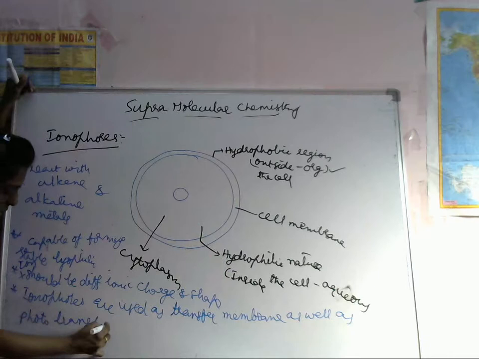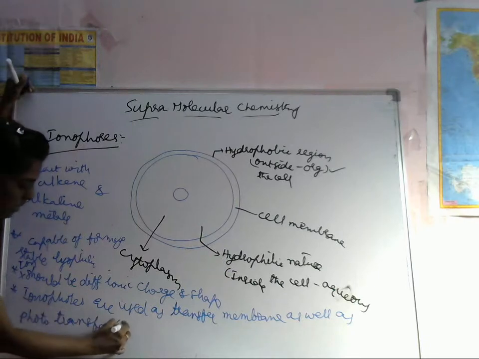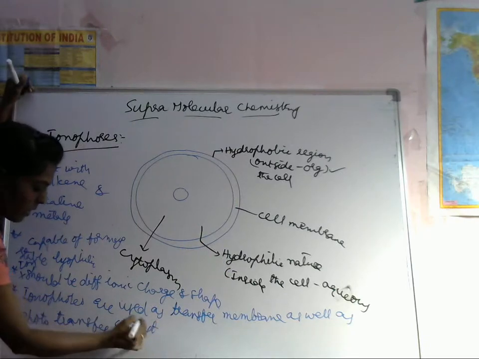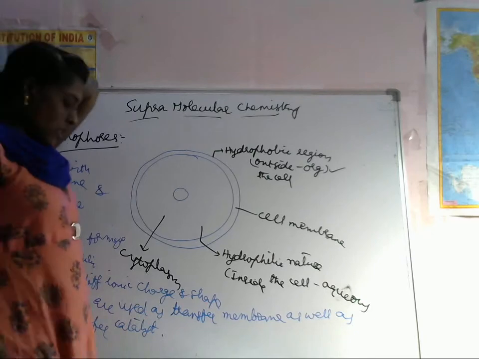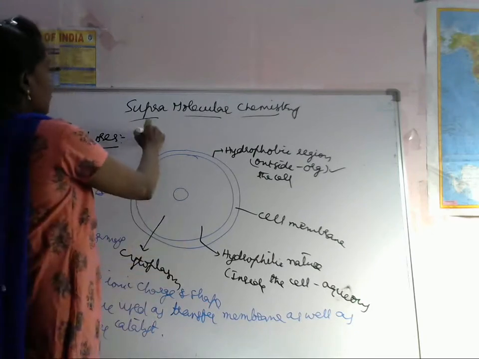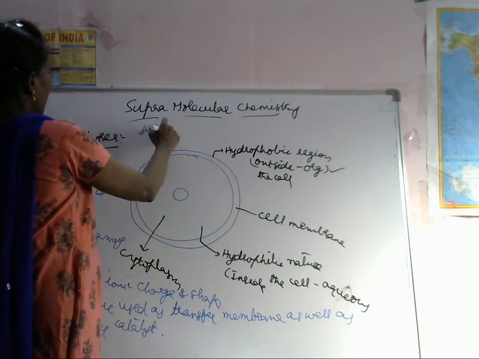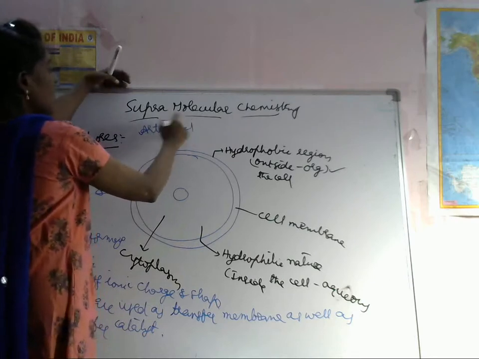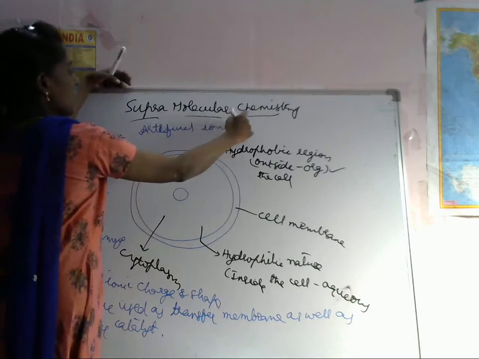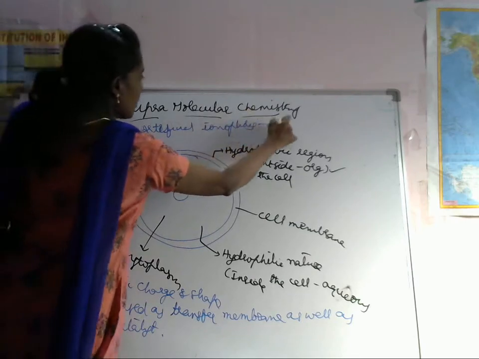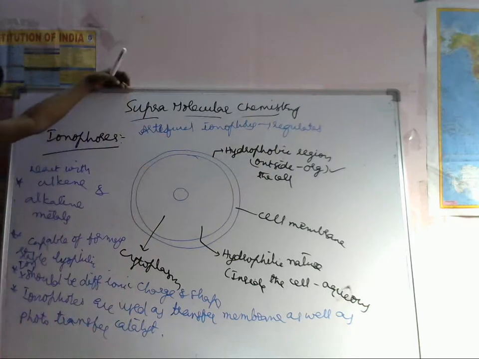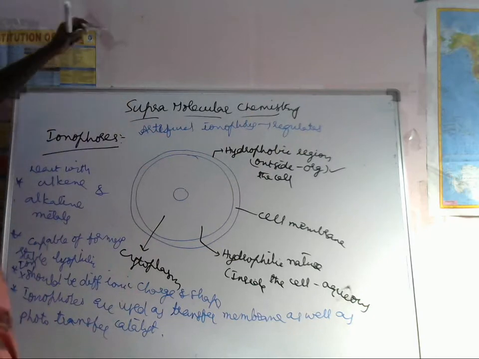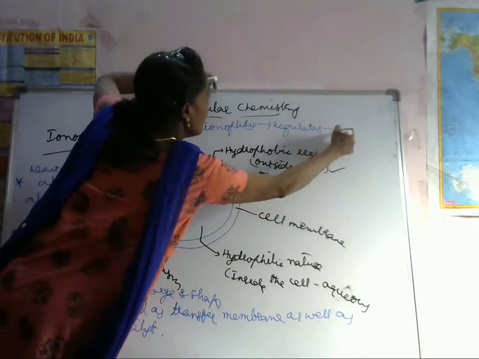This is used as a phase transfer catalyst. Here the cell regulates the flow of ions. This is called artificial ionophores. Okay, so this regulates the cell, regulating the flow of ions.